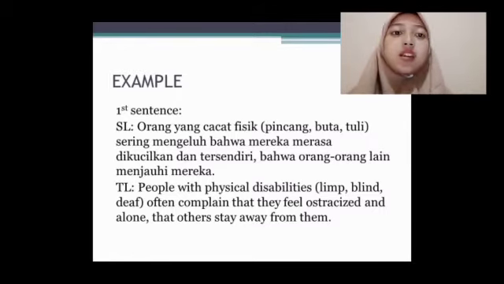So we can see here that cacat fisik in the source language and physical disabilities in the target language. In here, cacat is a noun and fisik is an adjective, and we translate it into the target language. The position is changed. This is a transposition. Physical changes to adjective and disabilities changes to noun in the target language. So cacat fisik changes into physical disabilities.